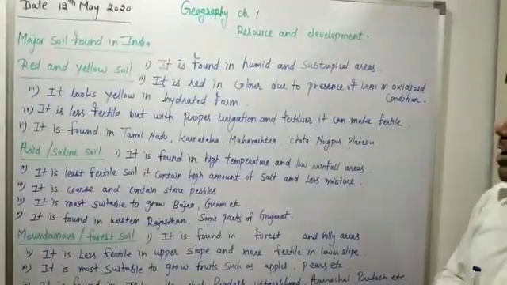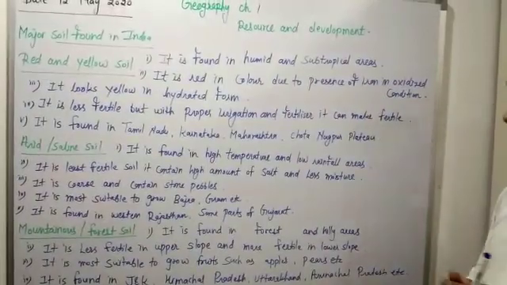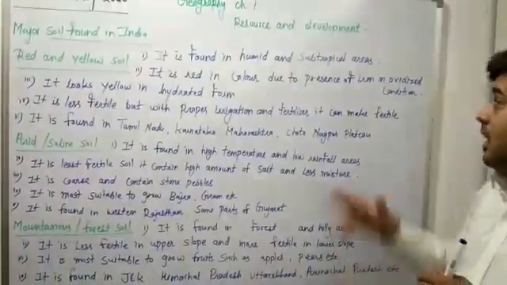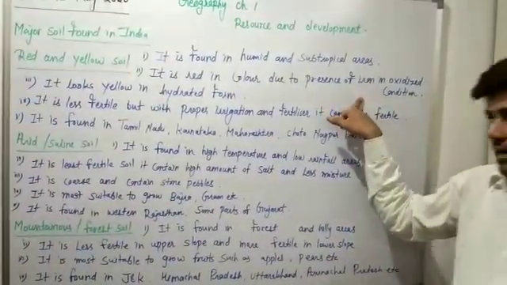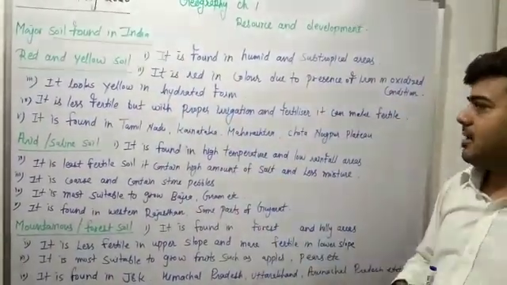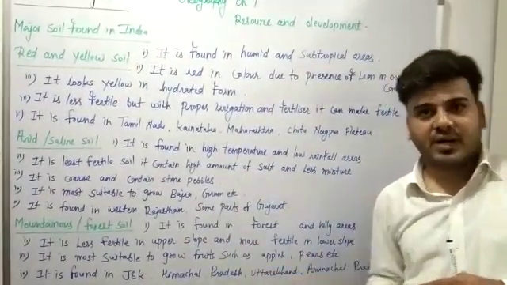Again I am repeating the points. Red and yellow soil is found in the humid and subtropical areas. It is red in color. Why? Because of the presence of iron. Iron is contained in the soil in oxidized form. That's why it is red in color. It looks yellow in hydrated form. It is less fertile, but with proper irrigation and adding fertilizer and manure, it can be made fertile.